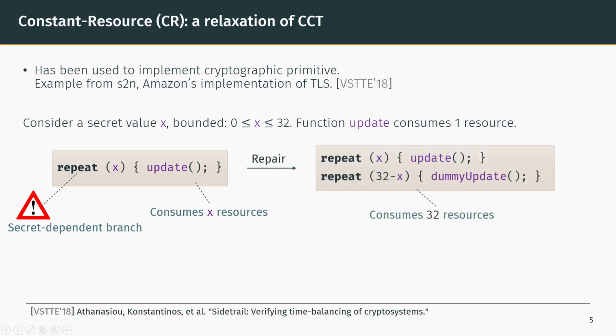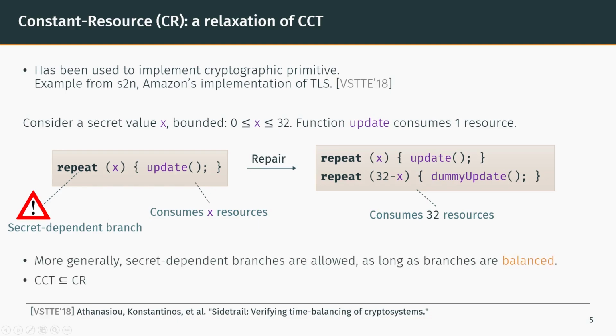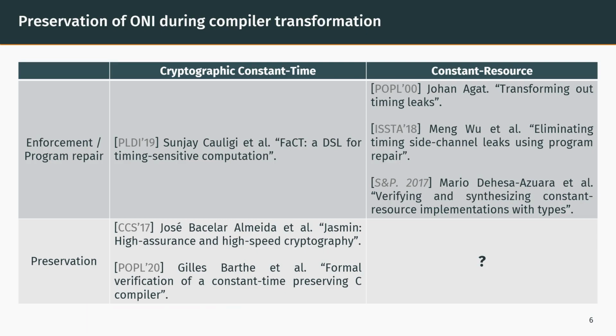A way to repair it is to introduce padding. By adding 32 minus x calls to a function dummy update that does nothing but also consumes one resource, we ensure that resource consumption is constant and equal to 32. More generally, the CR policy allows secret-dependent branches as long as they are balanced. We can also say that CR is a relaxation of constant time, as any constant time program is also CR.